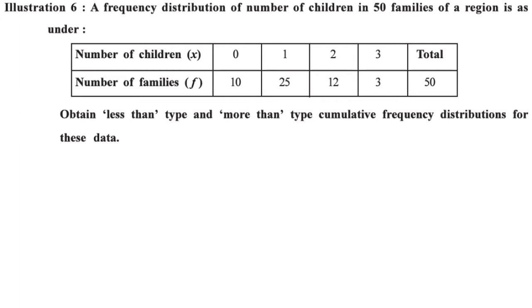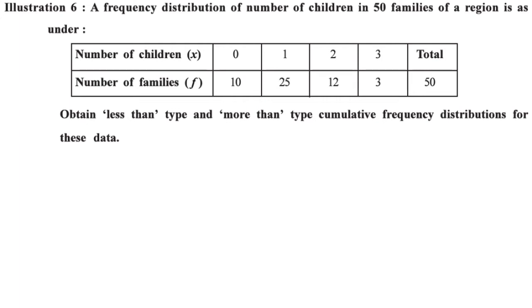Now the number of children is X, the number of families is F. As you can see, it is just 0, 1, 2 and 3. So this is a discrete variable, as the number of children cannot be in fractions. The total families are 50. We have to obtain less than type and more than type cumulative frequency distributions for this data.